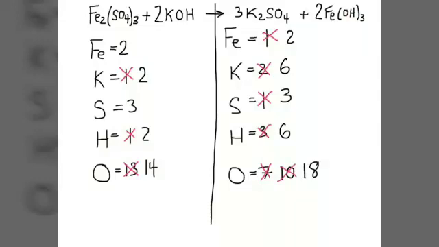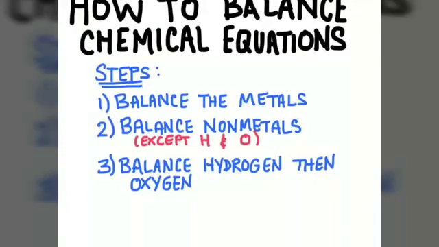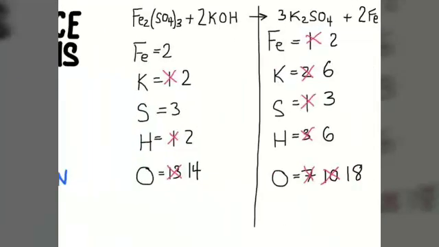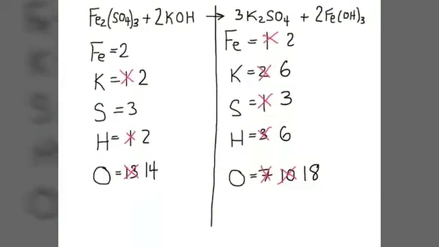And I'm going to check here to see my sulfurs are balanced. My irons are still balanced, but now my potassium is not. So I'm going to go back. I don't want to move on to the next step. I always want to go back to the beginning and make sure, are the metals still balanced? They're not, so I'm going to make sure I get those balanced before I move further. So I'm going to have to change some numbers here. So let's take a look at what we need to do. We have 6 potassiums and 2 over here. So if I look, there's only 1 potassium in this compound. So I'm going to change this 2. I'm going to change it to a 6.